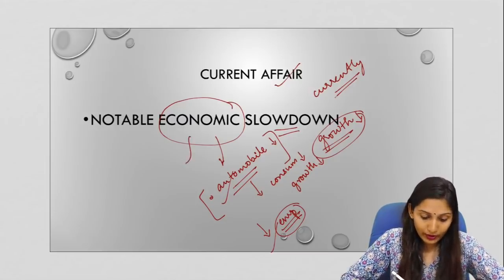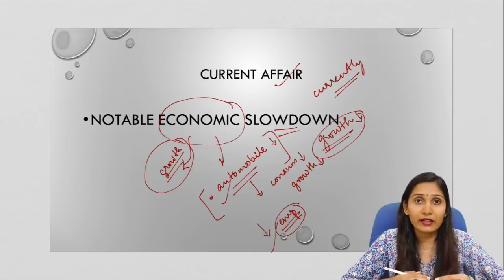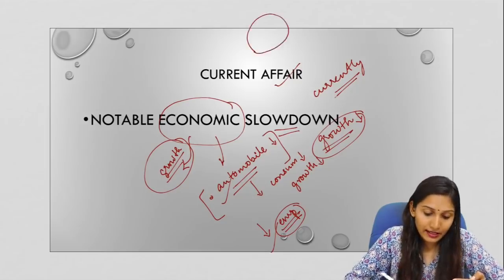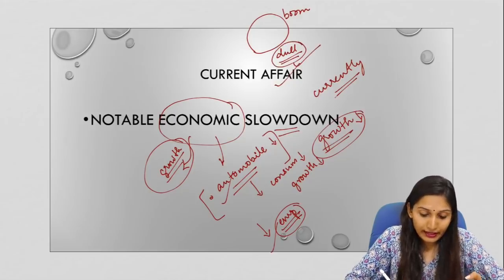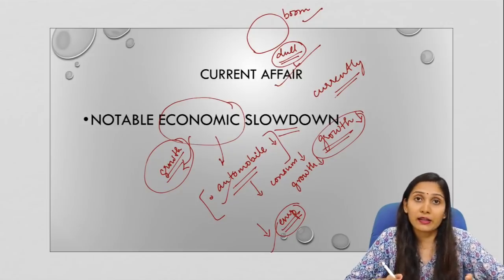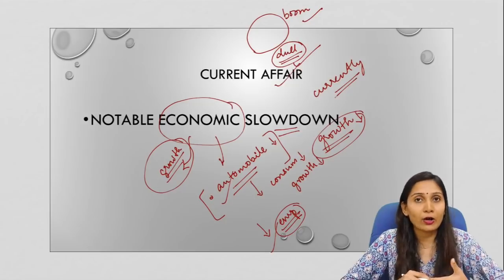So in this context, what is required? It is required to boost the economic growth in the economy. For that reason, structural issues should be addressed, and also there is a cyclic nature for every business, that is, there is a business cycle. There is a boom period as well as a dull period. Now the Indian economy is going through a dull period. So we need to address the cyclical changes and also the structural reforms that are required to be put in place in the economy. Based on this, we will be understanding the economic slowdown in the Indian economy in detail.